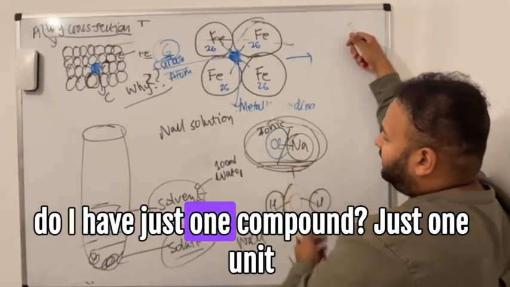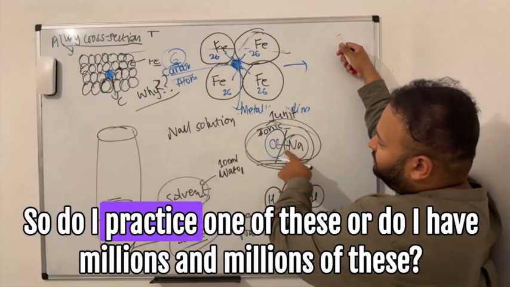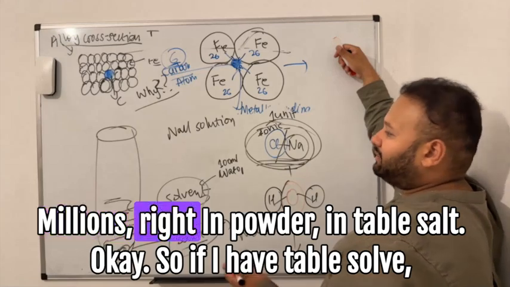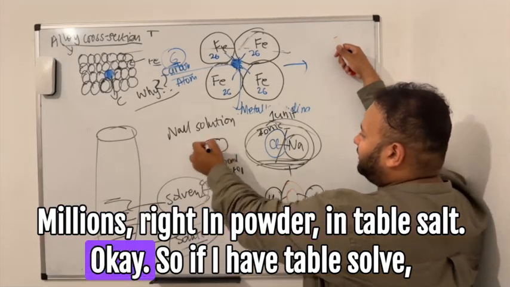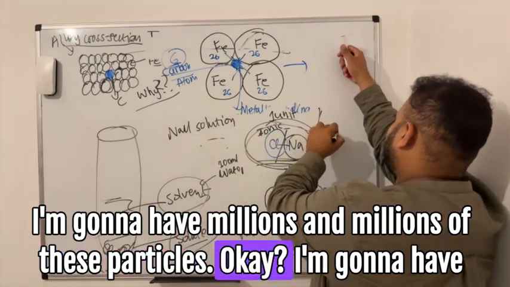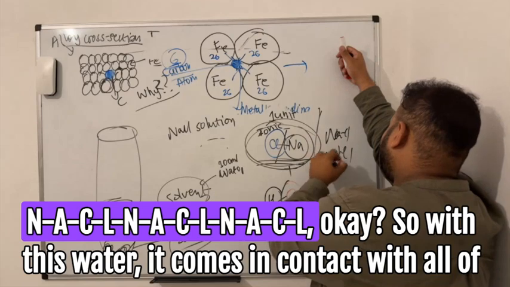Do I have just one unit in NaCl? No. Do I have just one of these, or do I have millions and millions of these? Millions, right? In powder, in table salt. So if I have table salt, I'm going to have millions and millions of these particles. I'm going to have NaCl, NaCl, NaCl.